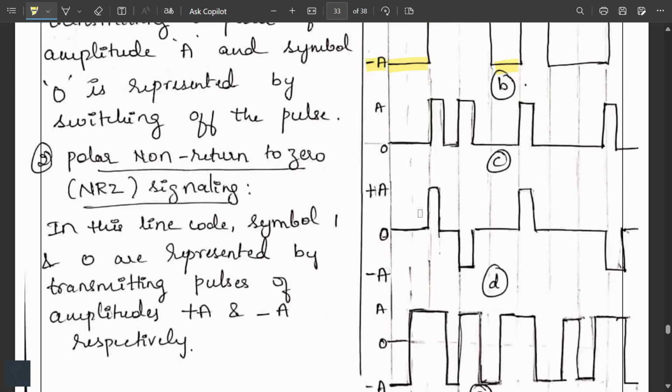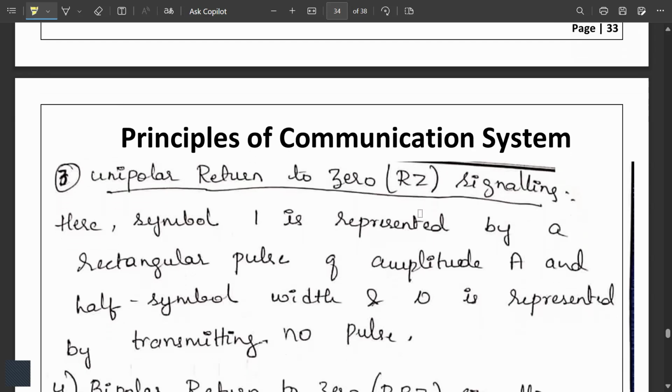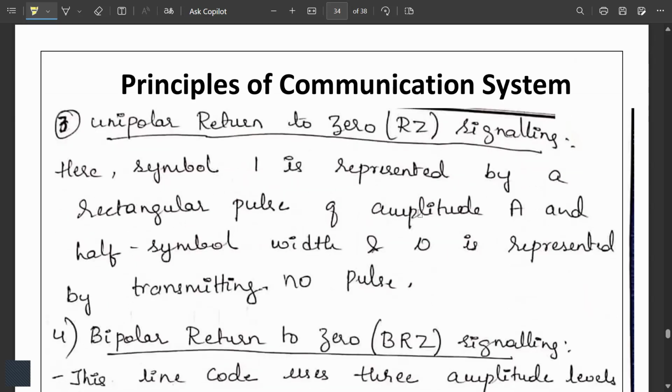Next comes unipolar return to zero signaling. Here, symbol 1 is represented by a rectangular pulse of amplitude A that is half the symbol width, and 0 is represented by transmitting no pulse.